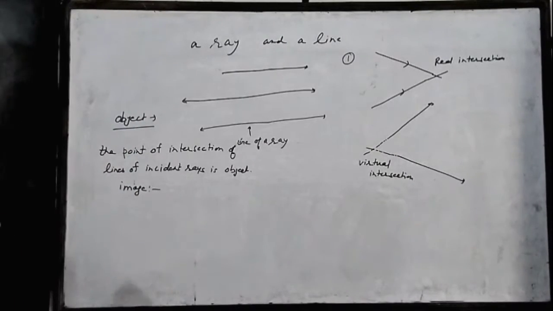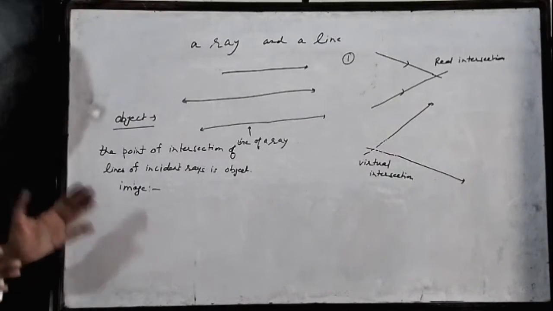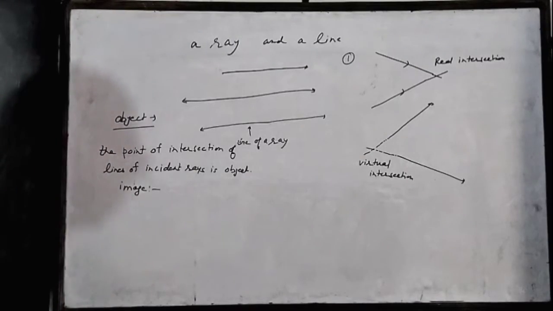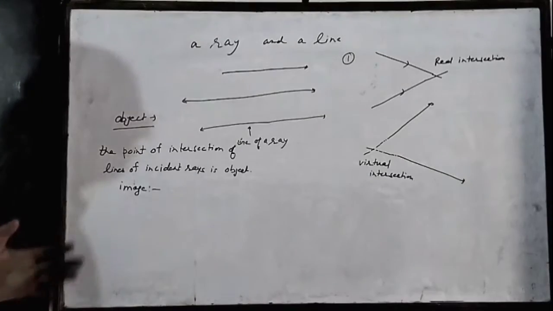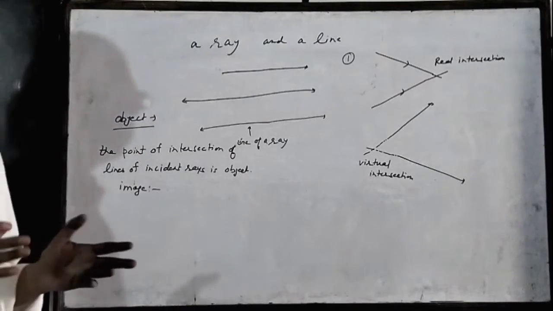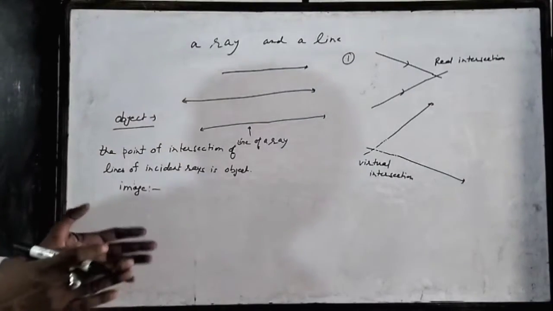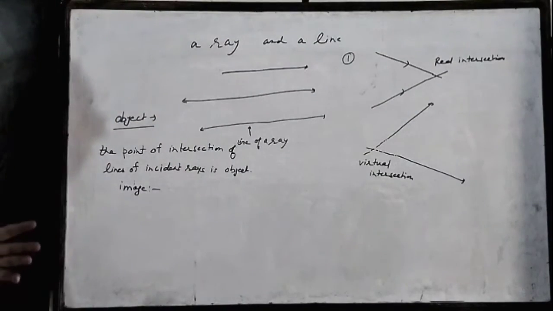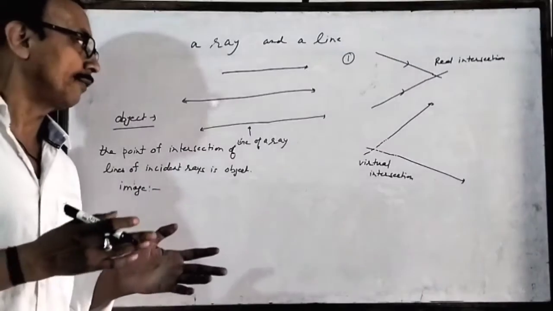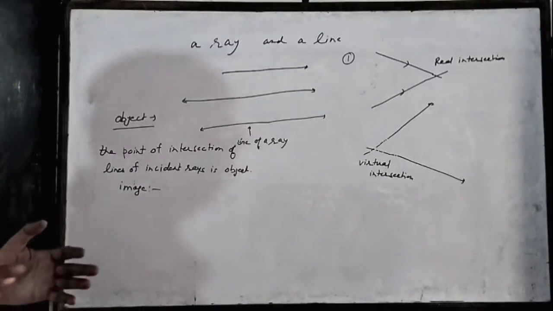Similarly, image. This is the point of intersection of lines of reflected or refracted rays. Reflected ray in the sense when there is a reflection by a mirror or some highly polished surface, and refraction is when there is a case of a lens. Lenses refract the light, mirrors reflect the light.